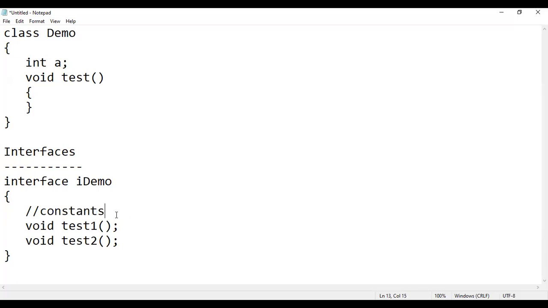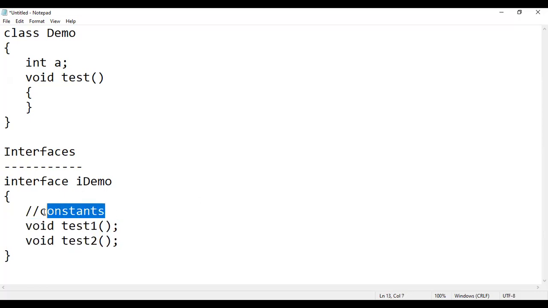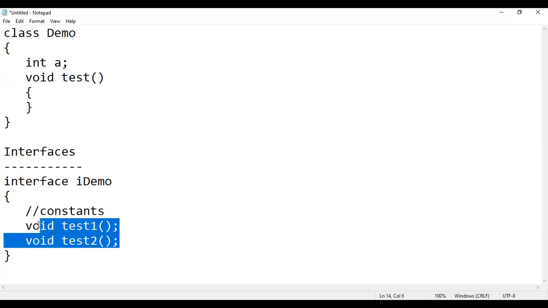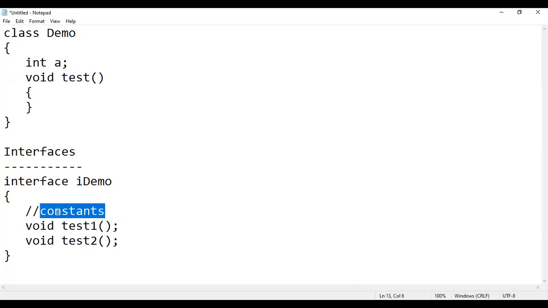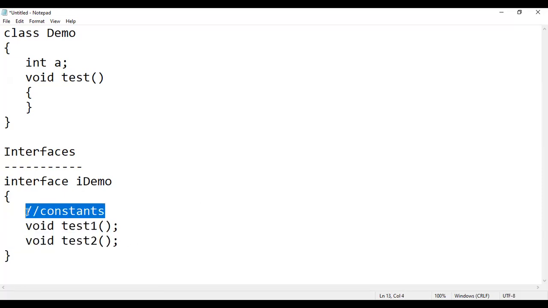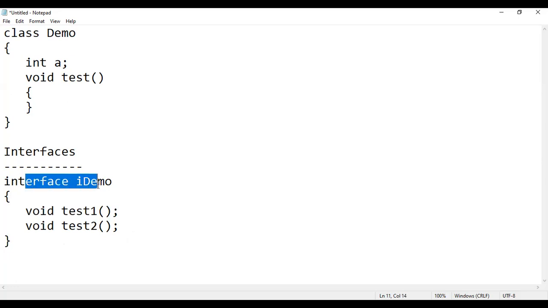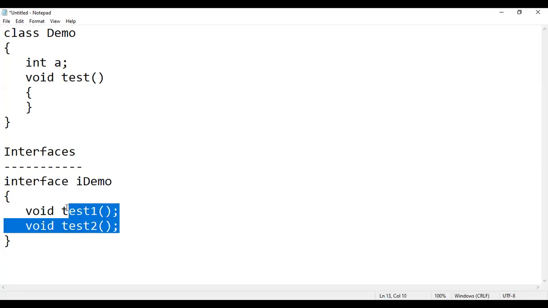Okay, but my focus is not towards constants. An interface contains constants, and not only constants, it also contains method declarations. There's no constraint on how many constants or method declarations we can have. We can have n number of constants and n number of method declarations. But right now, my focus is towards these methods. So right now, this interface has how many methods? It has two methods.